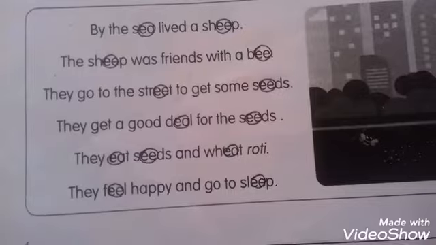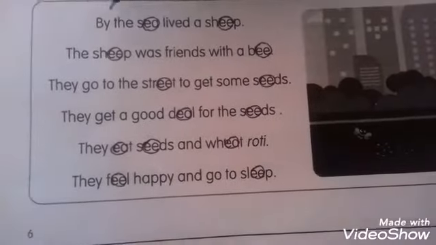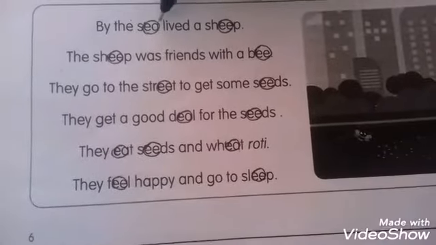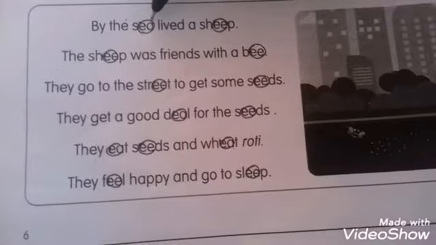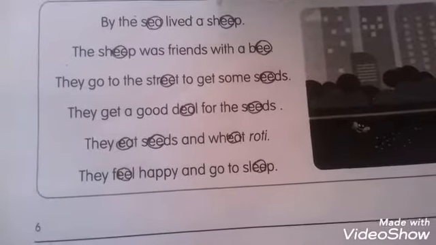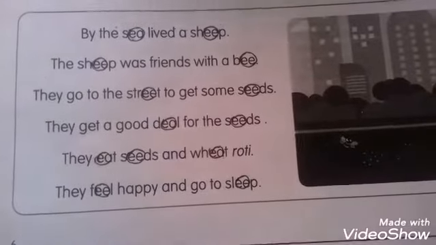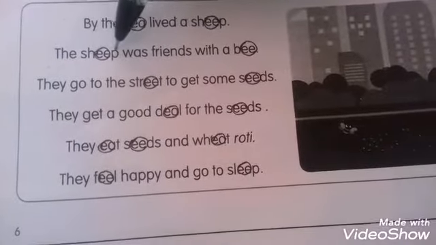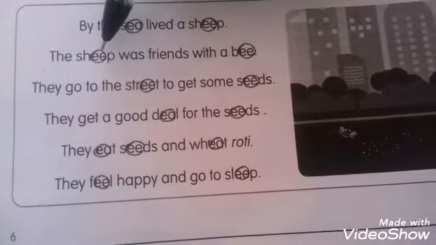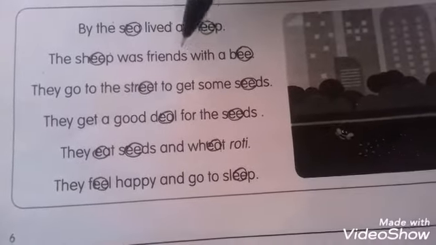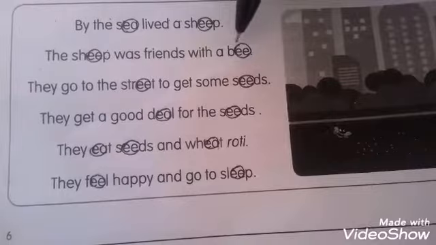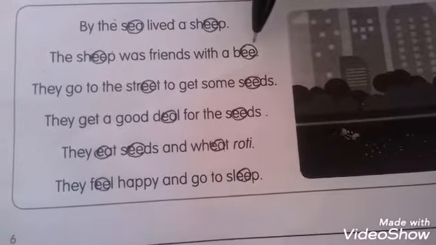Okay, all of you read along with me. By the sea. What sound is coming? E. Lived a sheep. What sound is coming? E. The sheep was friends with a bee. What sound is coming?